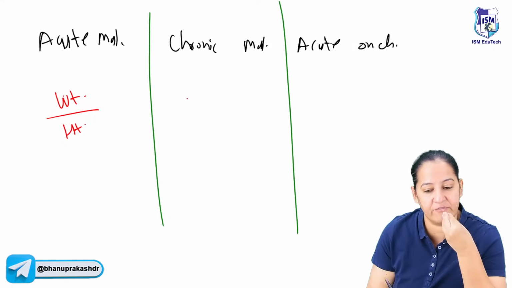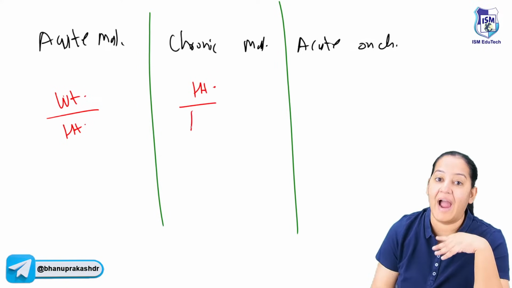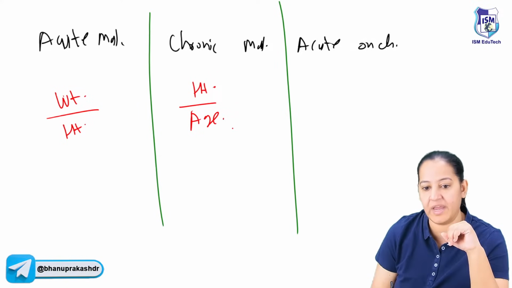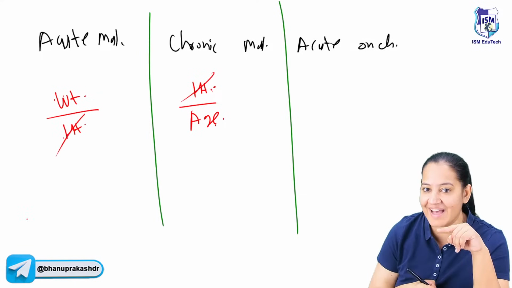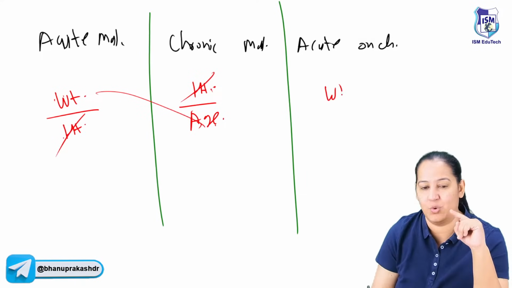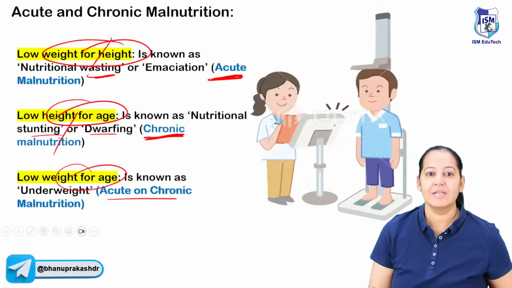Chronically, height is affected. If someone is not eating food for many years, height will not grow. So height upon age. Height will be less as compared to age. We compare weight with height. We compare height with age. And for acute on chronic, height will cancel. So it's weight upon age. I guess you will never forget now. Say yes.